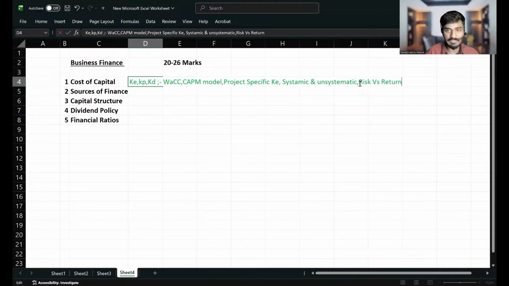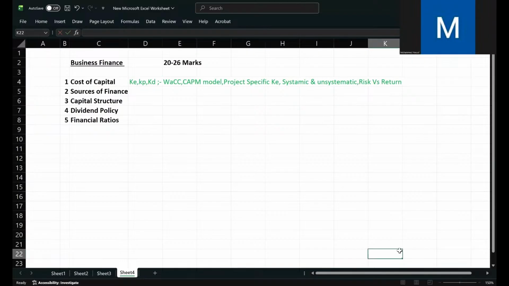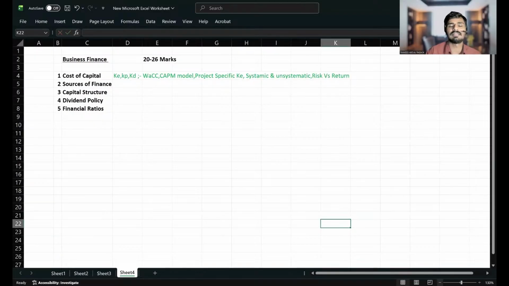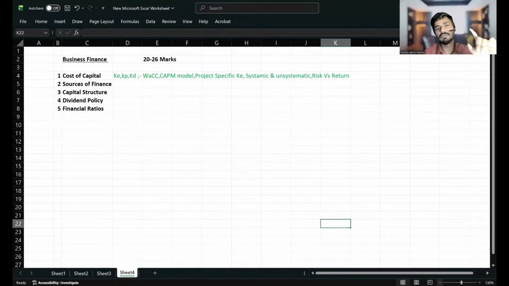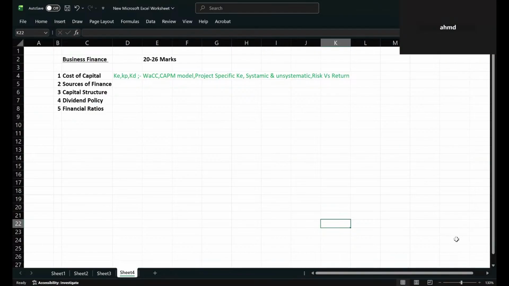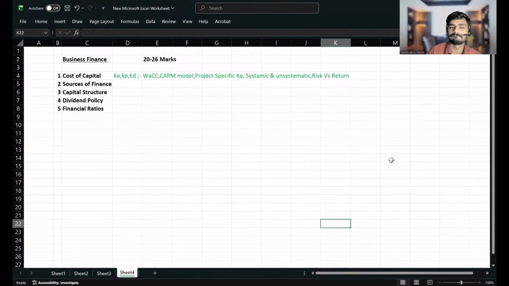Okay, then you must also be able to understand the risk versus return relationship. So what is a risk versus return relationship? If risk increases, return also increases. Okay. Let me ask you, KE will be there, KP will be there, KD will be there. Whatever question you may come across, which one will have the higher value? KE. Why KE? Equity shares.